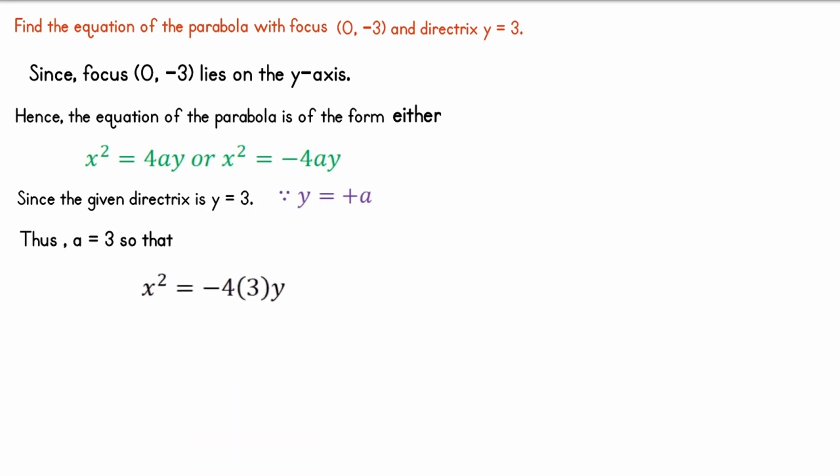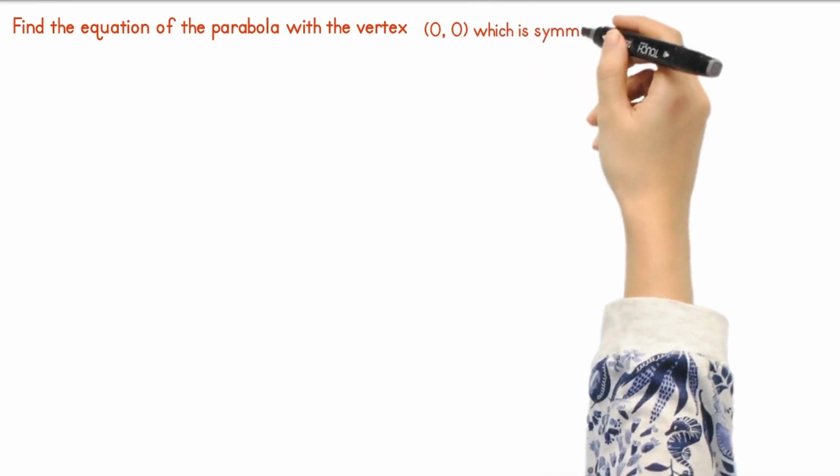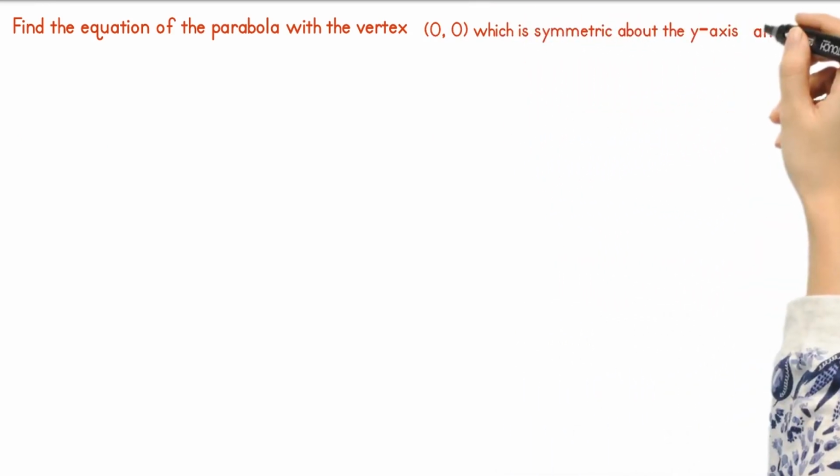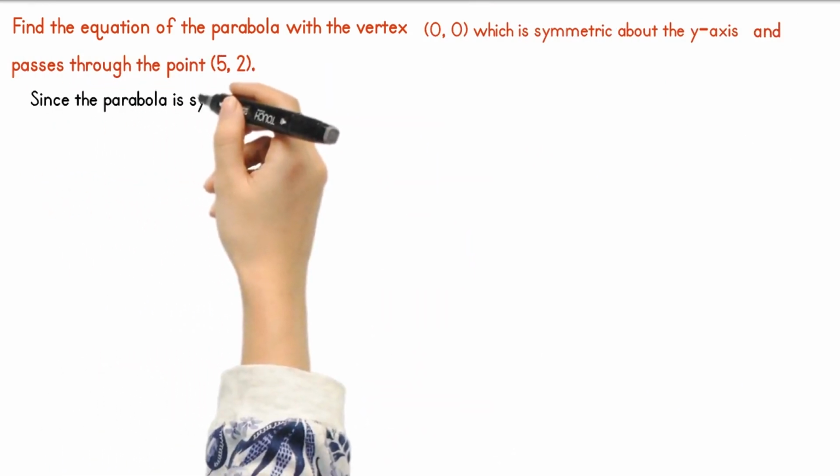Here the coefficient of y is negative. Therefore, axis of the symmetry is along the y-axis, so parabola opens to the downward. Next, we solve to find the equation of the parabola with vertex 0, 0, which is symmetric about the y-axis and passes through the point 5, 2.